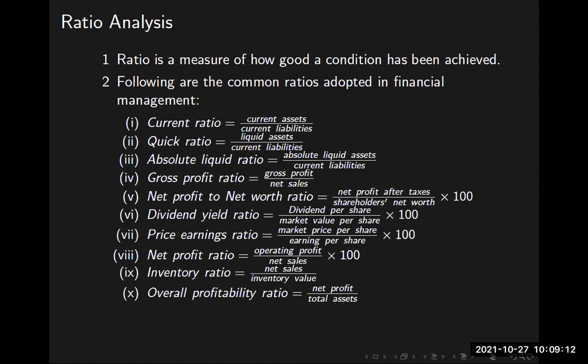Then ratio analysis. What is a ratio, first of all? The simple definition of a ratio is that it is a number between 0 and 1. Sometimes it may be expressed as a percentage. You say 0.6, and 0.6 is a ratio. It may be a number ranging between 0 and 1. It may be 0, it may be 1. 1 means fullness, everything, 100%. 0 means nothing, 0%.